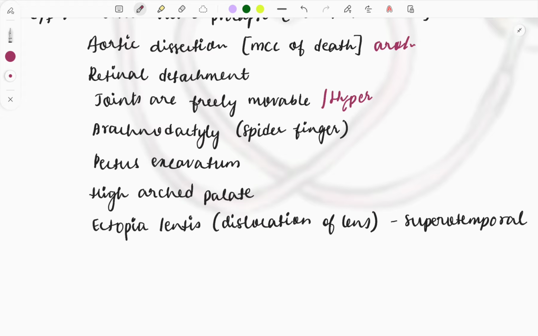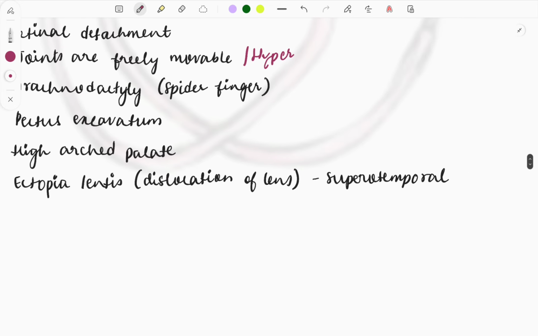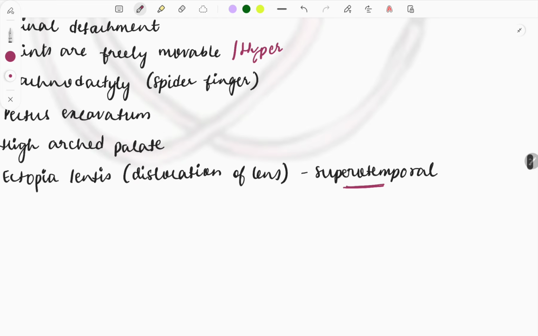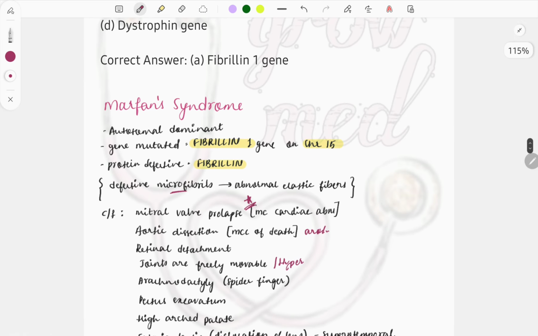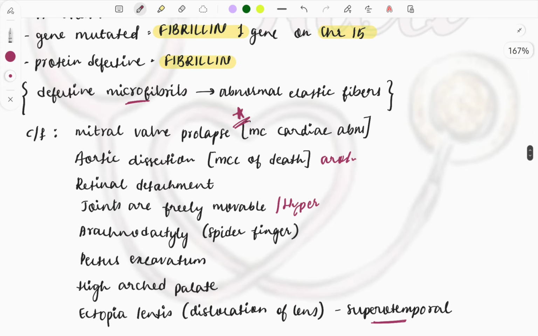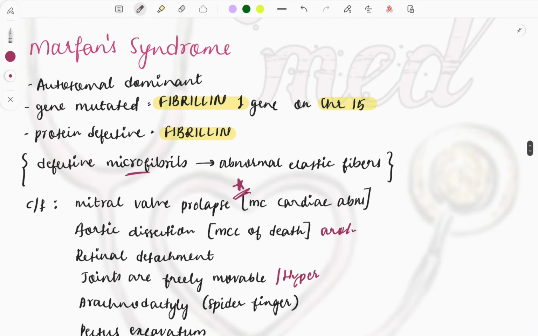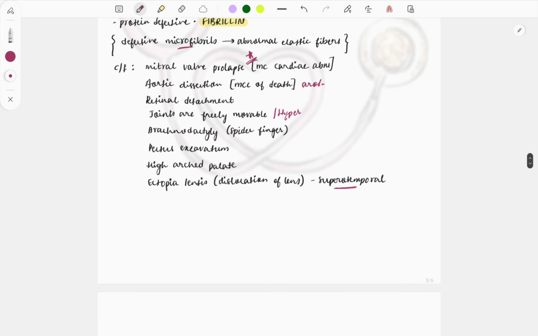Pectus excavatum, that means the pigeon chest. Then high arched palate and ectopia lentis, that is the dislocation of the lenses, and mostly the superior temporal dislocation of the lens is associated with this Marfan syndrome. So remember these clinical features, and when you see these things in the clinical case, think in terms of Marfan syndrome as the answer.